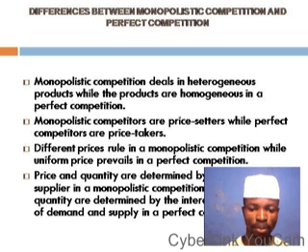Another difference, monopolistic competitors are price setters, while perfect competitors are price takers. That has been said earlier on. Under perfect competition, the operators are price takers.